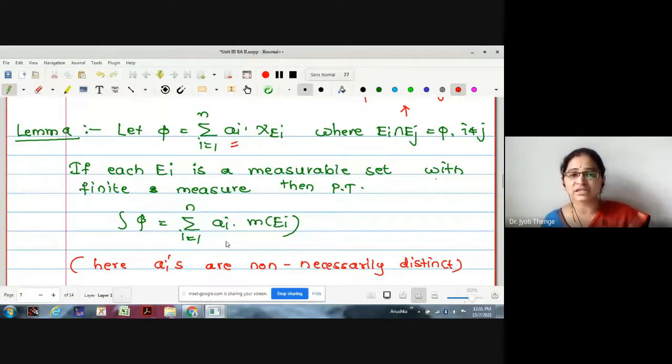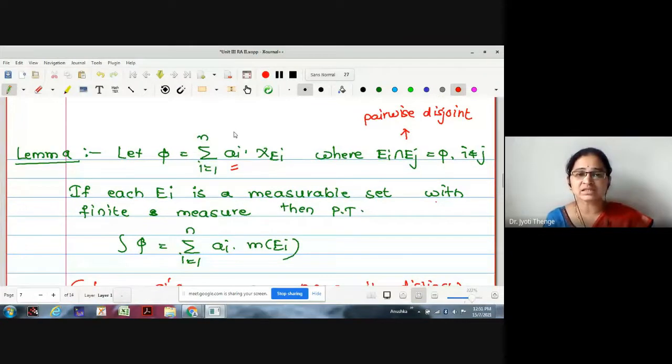What we were trying to do is convert this non-canonical presentation to canonical. Now, for canonical, two conditions are essential. What are the two conditions? The elements are distinct and the sets are disjoint. Out of the two, one condition is given, that the sets are disjoint. Therefore, what remains to verify? These a_i should be distinct elements.